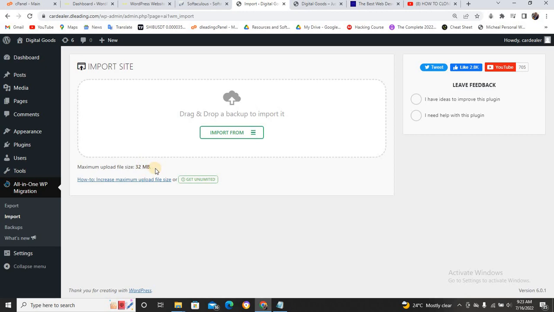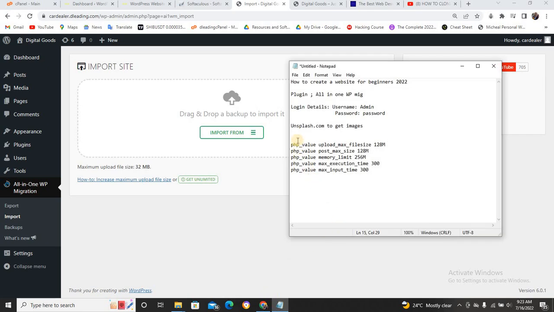There are several ways in which you can increase your file limit, but the best way is to edit your .htaccess. I'm going to give you a code that you need to put there. And this is the code. I'll put this code in the description below my YouTube video.